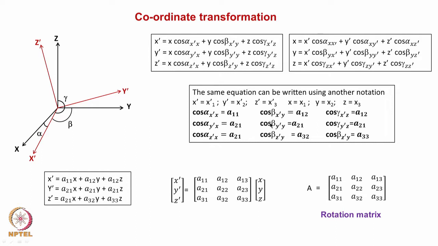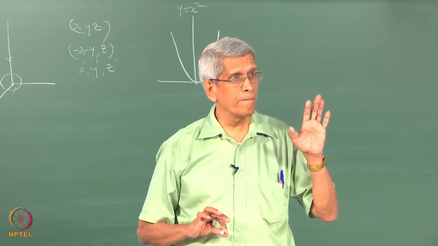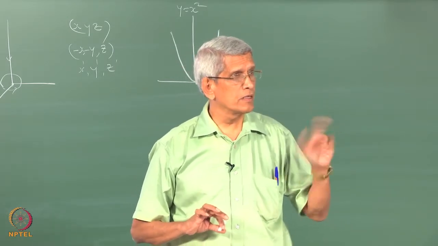This is the most general formula which we can use to find out the coordinates of a point which are related by a symmetry operation of rotation, correct? Is it clear? Yes.